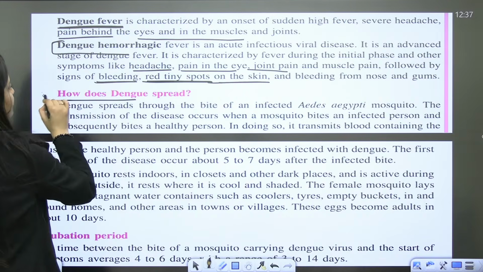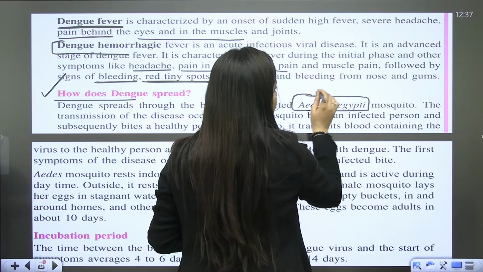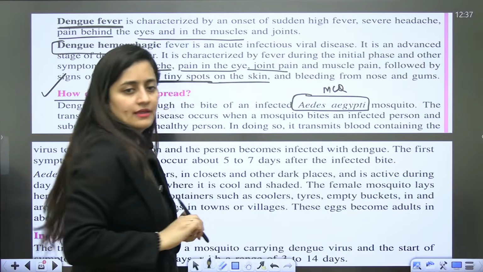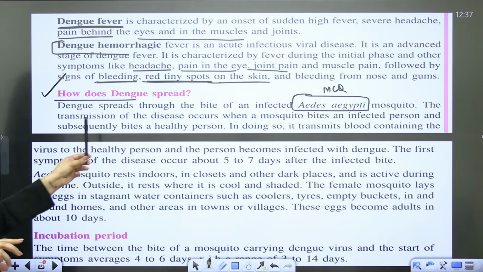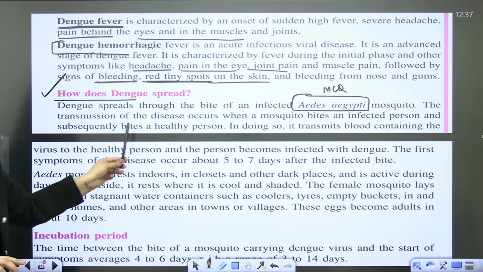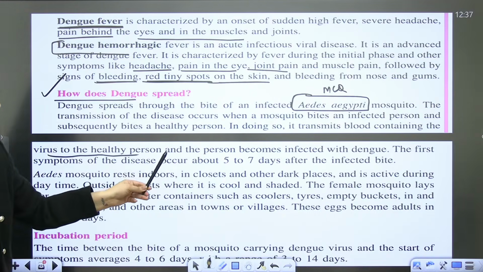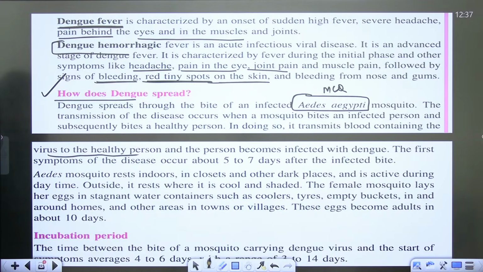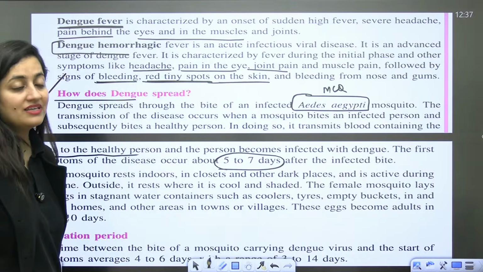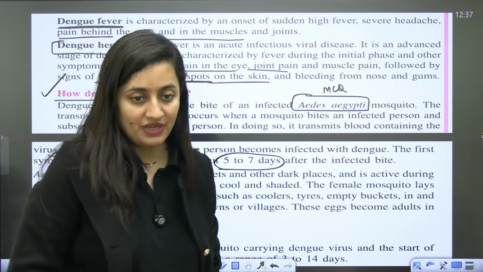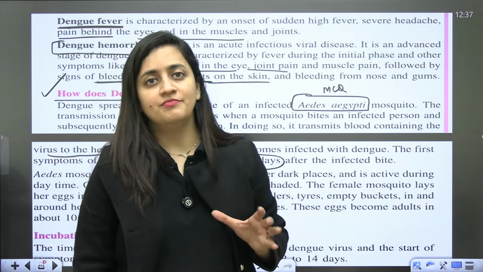So how does dengue spread? You know that it spreads through the bite of an infected Aedes aegypti. This is important. Transmission will occur when a mosquito bites an infected person and subsequently bites a healthy person. It will transmit the blood containing the virus to the healthy person, and the person will become infected with dengue. The first symptom will occur about 5 to 7 days after the infected bite. So what is the word that we use for it? Incubation period. Even in the case of malaria, that's what we discussed.